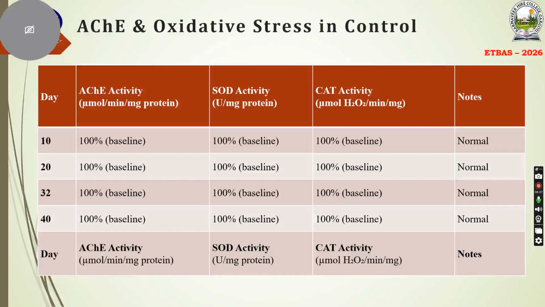These three, ACHE, SOD, and CAT, are very crucial antioxidant enzymes that protect cells from damage signals coming from the molecular level, by neutralizing harmful reactive oxygen species like superoxide radicals and hydrogen peroxide. SOD and CAT are mainly important for cellular protection and antioxidant defense.